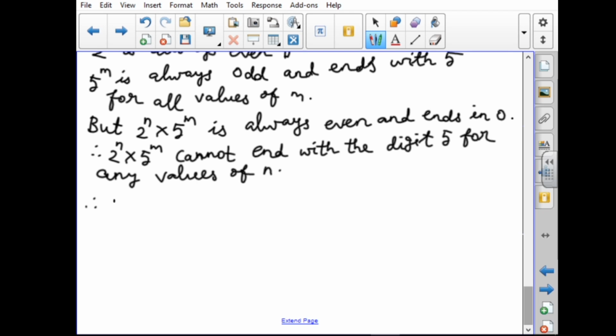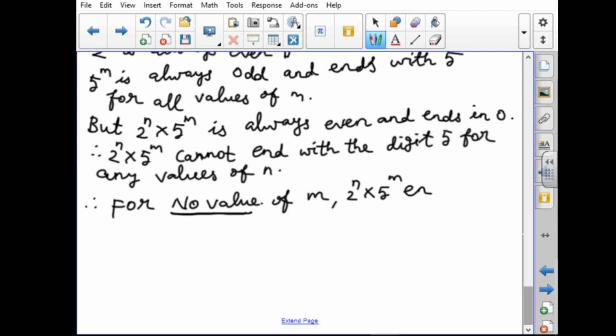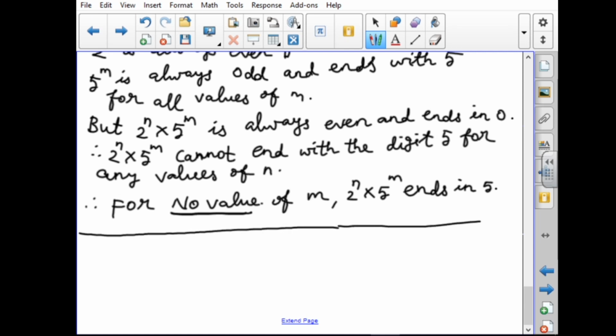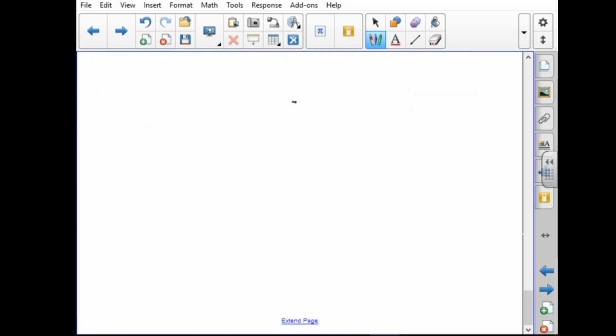Therefore, for no value of m does 2 power n into 5 power m end in 5. This is the reason, this is the result. So the answer is no value. 2 power n into 5 power m does not end in 5. The second sum is over.